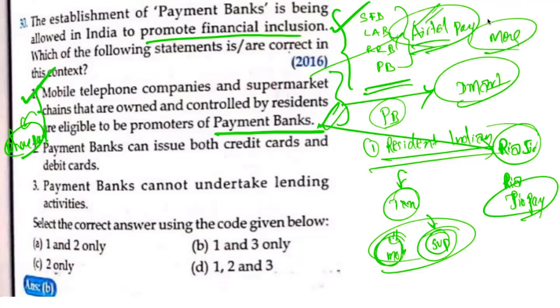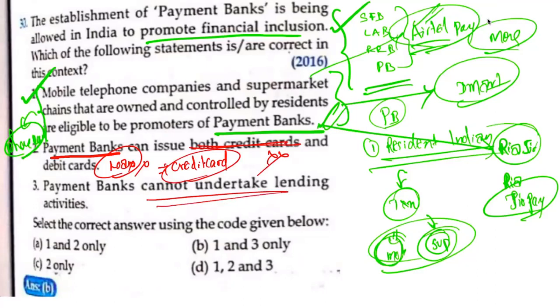Payment banks can issue both credit cards and debit cards. It should be noted that the limitation of payment banks is that payment banks will never give loans. That is what you have to understand. The moment you don't give loans, there is no concept of credit card. Credit card is nothing but loans. So you are not allowed to give credit cards. Payment banks cannot undertake lending activities.